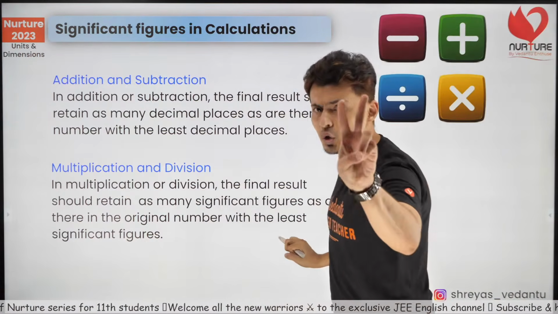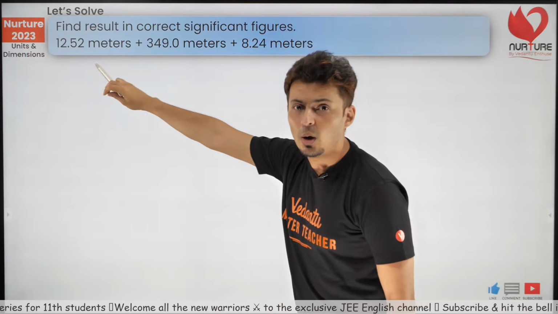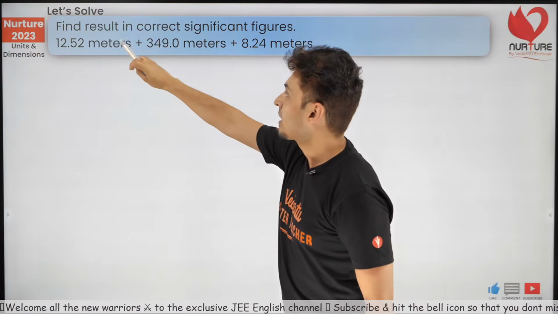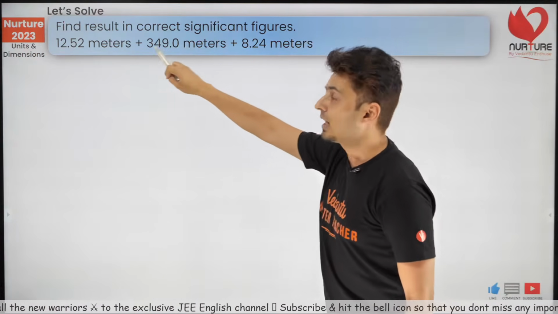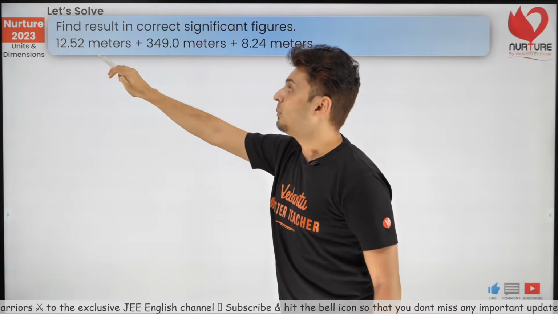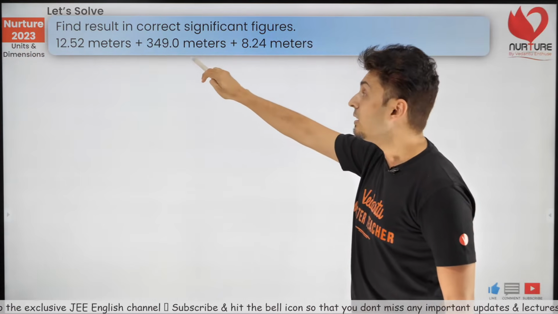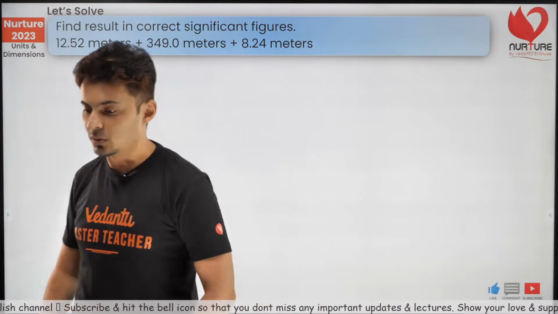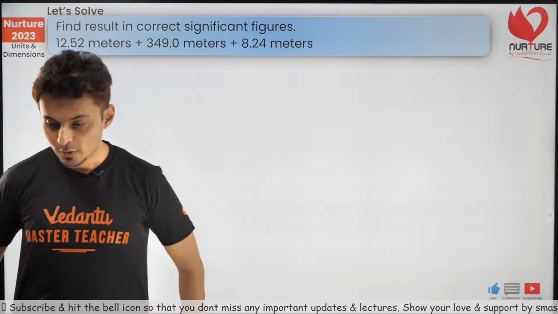Okay, let's see 2 problems on this. Let's see how many of you can add these 3 numbers to accurate decimals. Find the result in correct significant figures. 12.52 plus 349.0 plus 8.24. Let's see how many of you can do this.